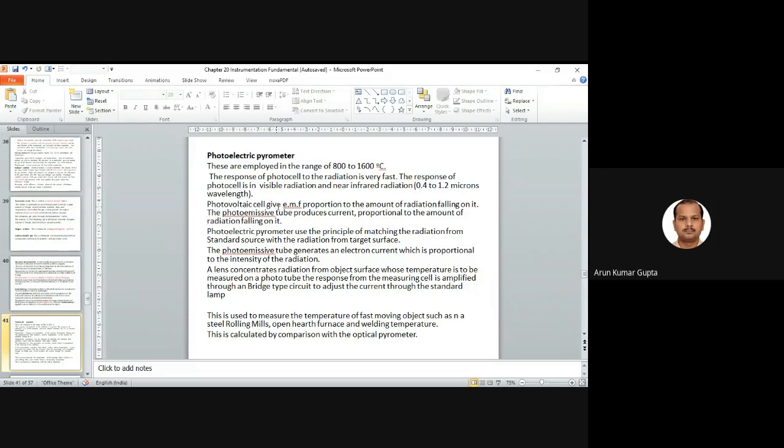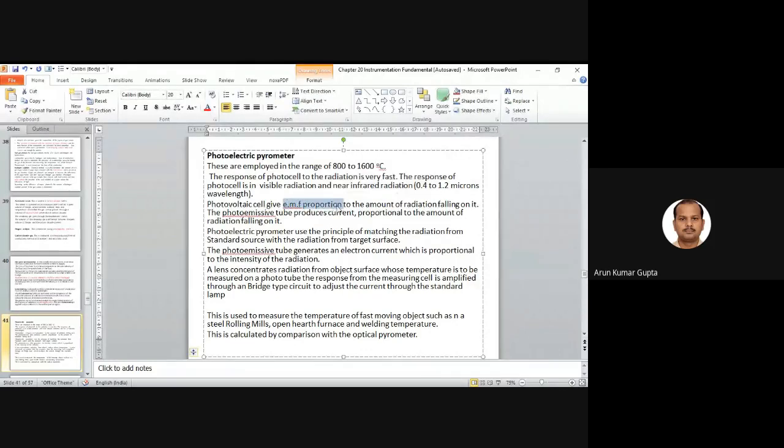A photovoltaic cell gives an EMF proportional to the amount of radiation falling on it, and the photoemission tube produces current proportional to the amount of radiation falling on it.